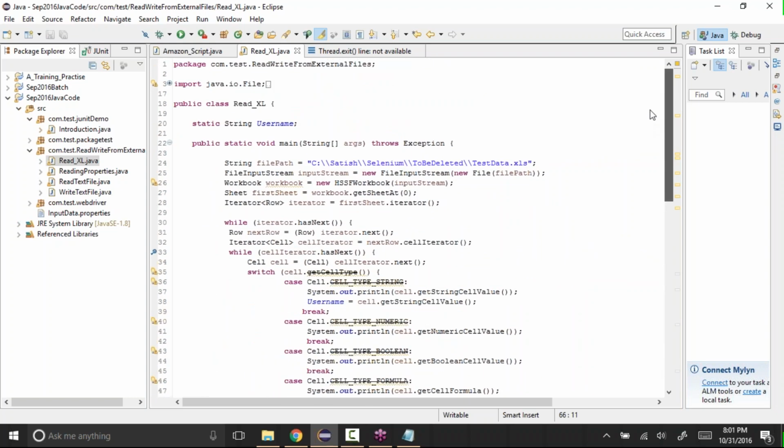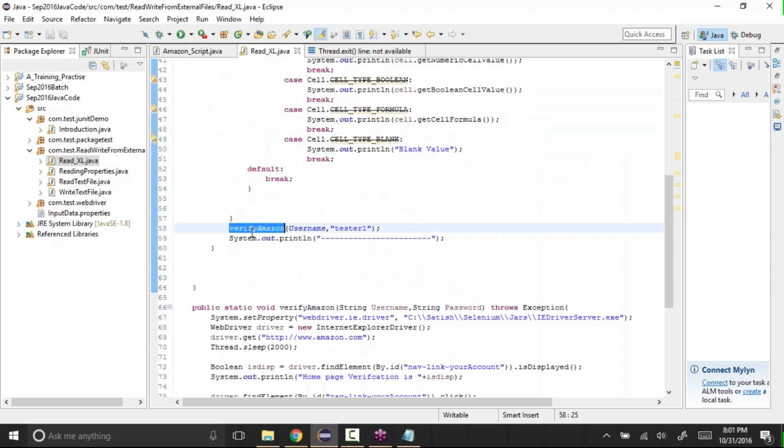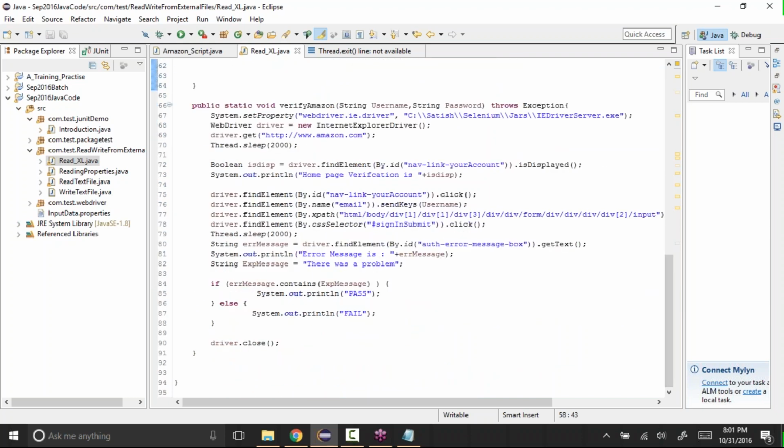We created one variable called username, because in the main method we are getting the value and we are passing that into this Amazon method, so that's why I created it. And we are directly passing the tester1 value. We are not using it from the Excel, instead we are directly passing it from here, or if needed, we can also pass it from the Excel and read it from there too. So this is how we can use the Excel as well as the WebDriver and parameterize it.